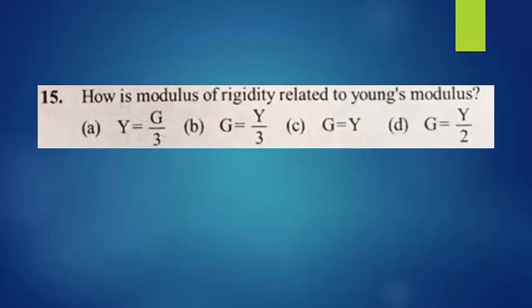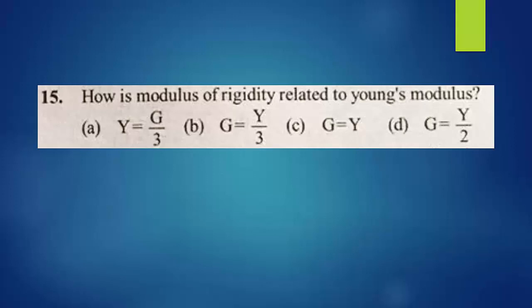15th question. How is modulus of rigidity related to Young's modulus? They had given some options: Y equal to G by 3, G equal to Y by 3, G equal to Y, G equal to Y by 2. Modulus of rigidity is also called shearing modulus. How is shearing modulus related to Young's modulus? This is the question.